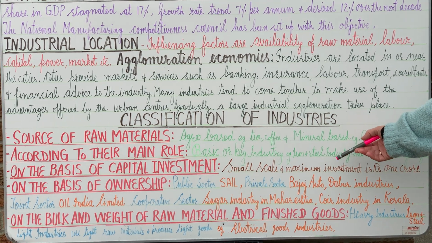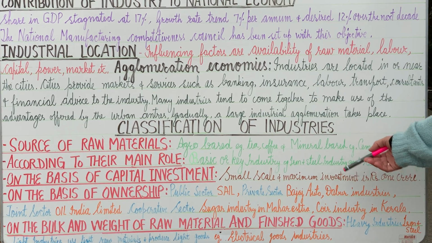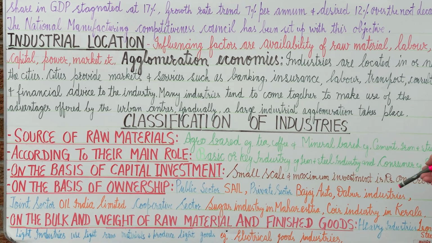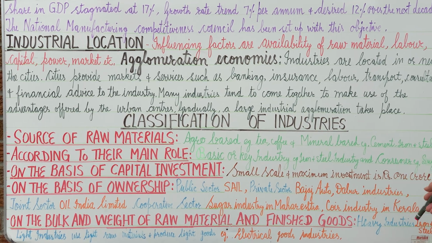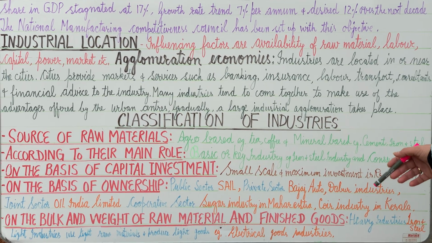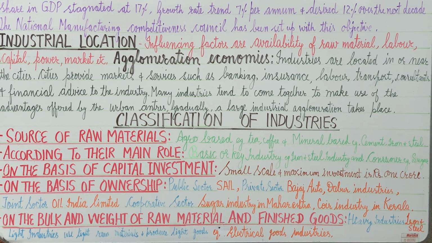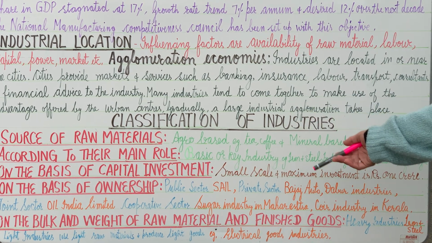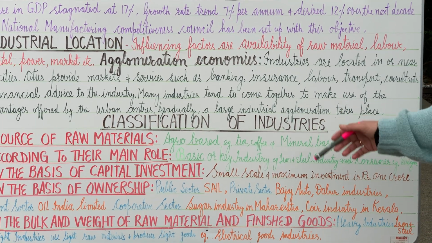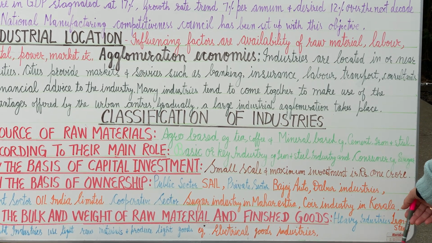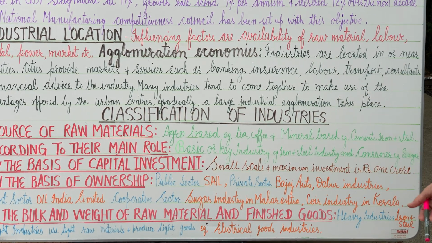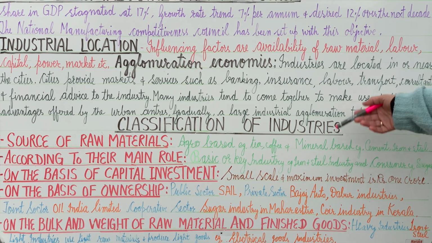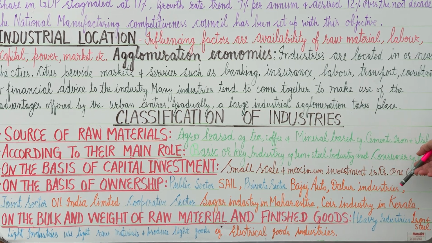Private sector means the industries are owned by individuals or a group of individuals, for example Bajaj Auto and Dabur Industries. Then joint sector, meaning both private and government join together to set up industries, for example Oil India Limited. Cooperative sector industries are set up by producers, suppliers and even workers who join together, and whatever profit they earn they divide equally among themselves, for example sugar industries in Maharashtra and the coir industry in Kerala.